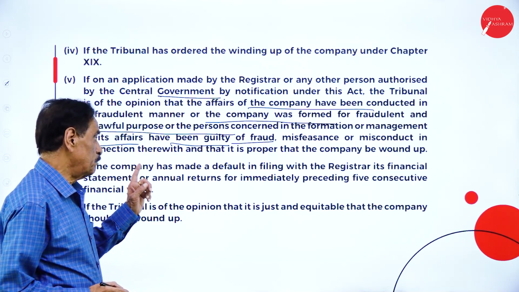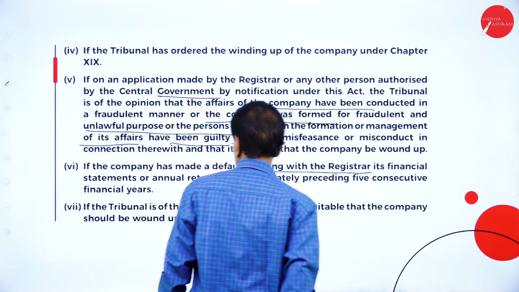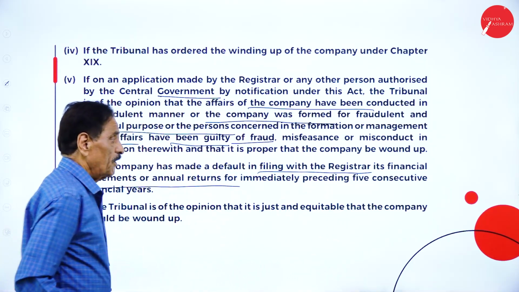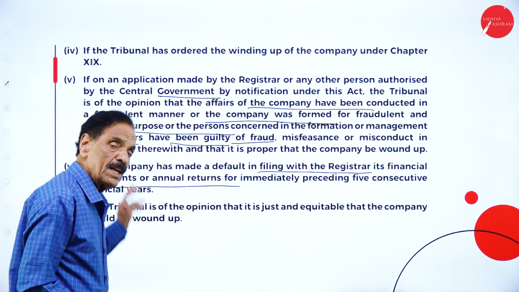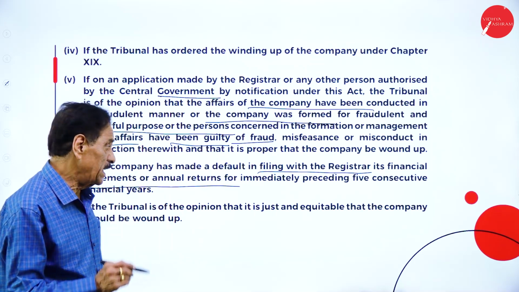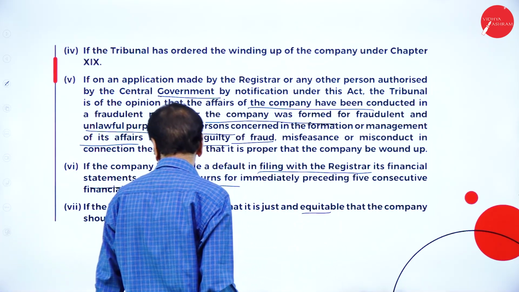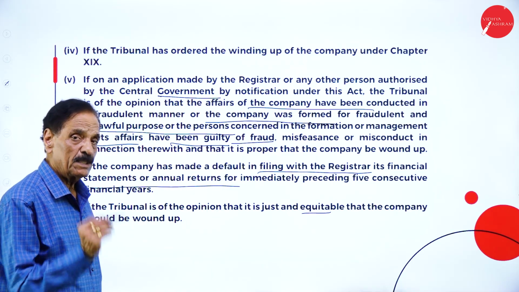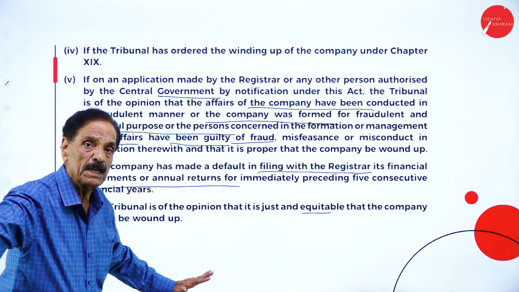If the company has made a default in filing with the registrar its financial statements or annual returns for immediately preceding five consecutive financial years. If the tribunal is of the opinion that it is just and equitable that the company should be wound up, then as per their opinion, the company will automatically be wound up.